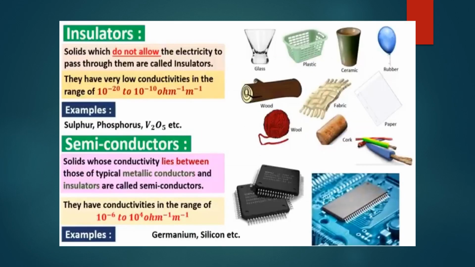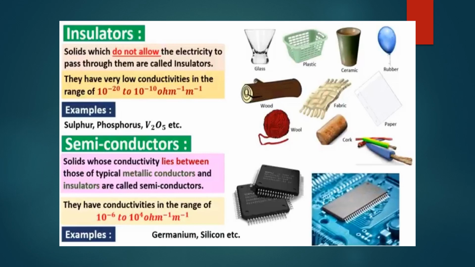What are insulators? Solids which do not allow the electricity to pass through them are called insulators. Insulators have low conductivities in the range from 10 raised to the power minus 20 to 10 raised to the power minus 10 per ohm per meter. Here you can see some examples of insulators: glass, plastic, ceramic, rubber, wood, fabric, wool, cork, paper. These are all insulators through which electric current does not pass. Examples of insulators are sulfur, phosphorus, vanadium pentoxide.